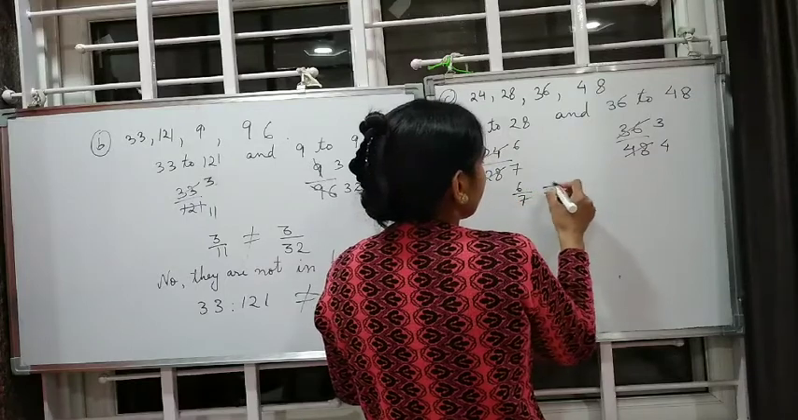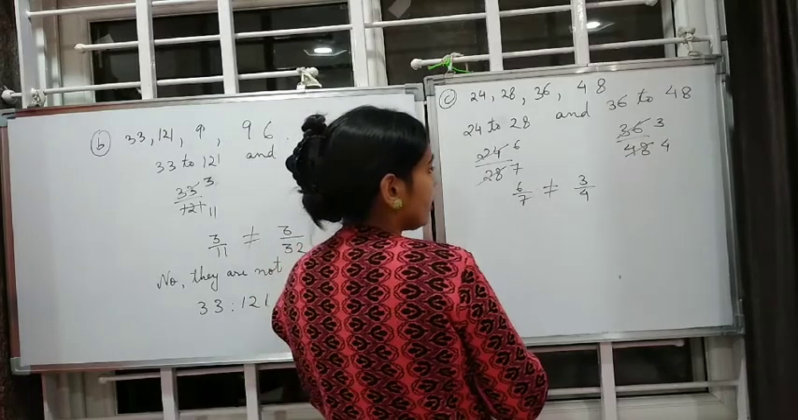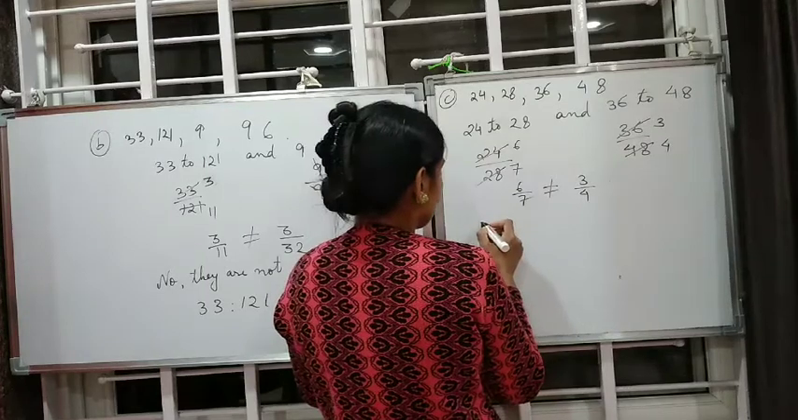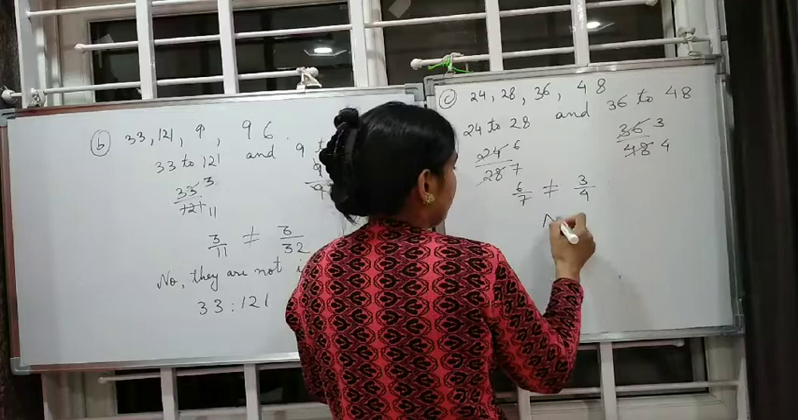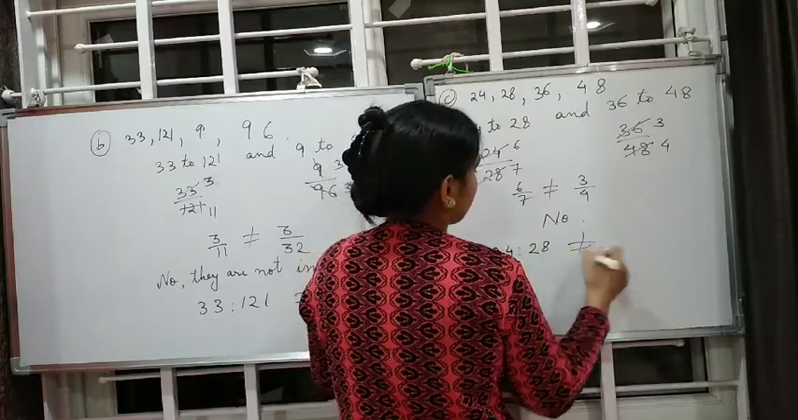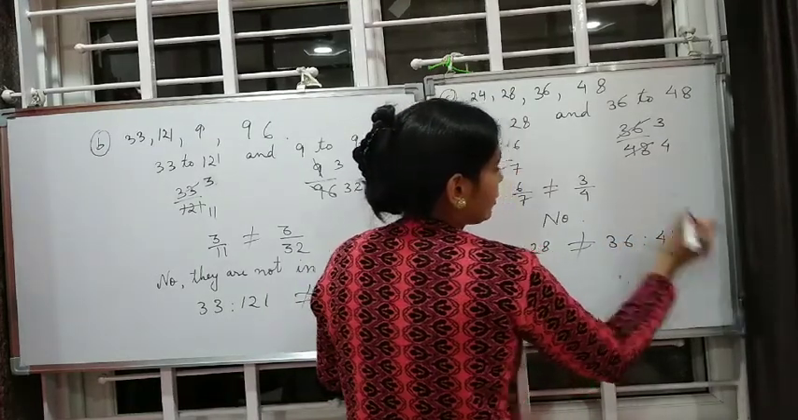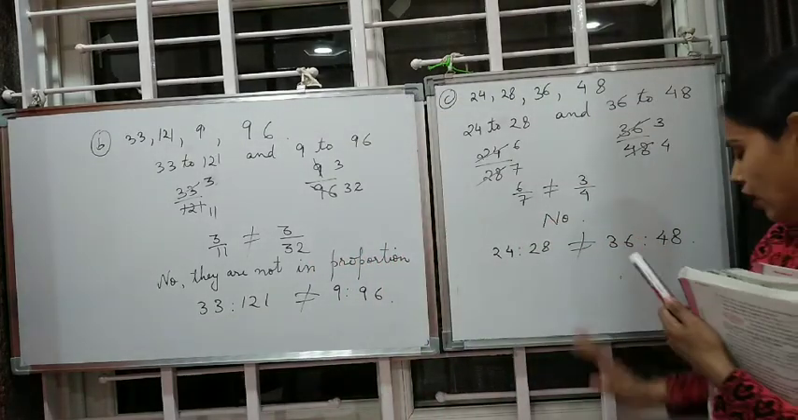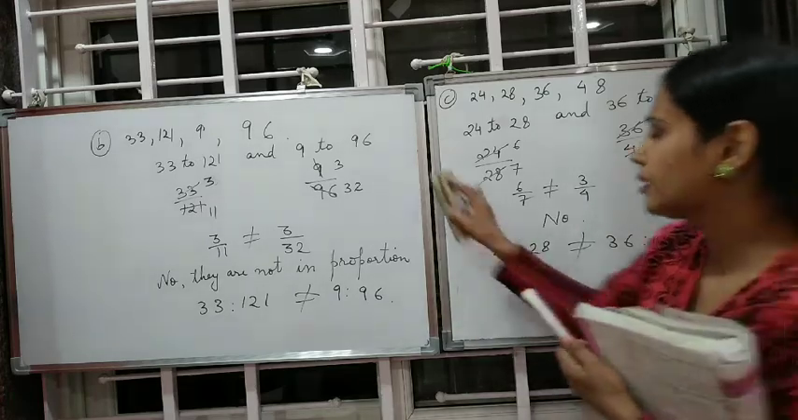So 6 by 7 is not equal to 3 by 4, right? Therefore, what are we going to write? That they are not in proportion. So no, just write no, and then 24 is to 28 is not in proportion to 36 is to 48. Okay. So children, different ways I am showing you how you can write your answers. Okay. This completes your C part.